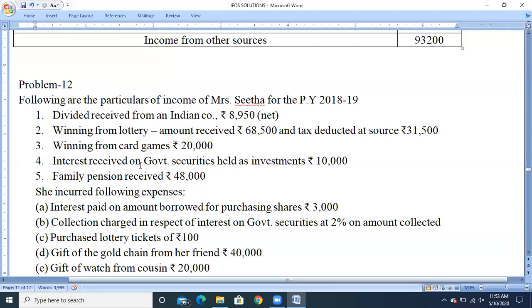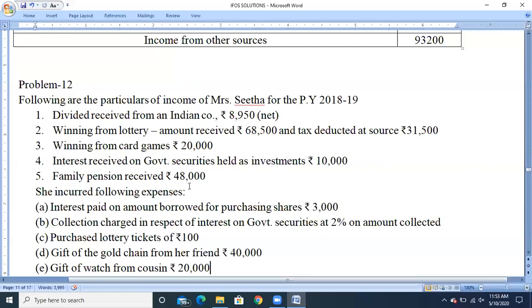Next, interest received on government securities held as investment, rupees 10,000. They have not given the word tax free. It is interest on securities issued by the government, so no TDS will be deducted. So directly the amount will be taken to the head called income from other sources.